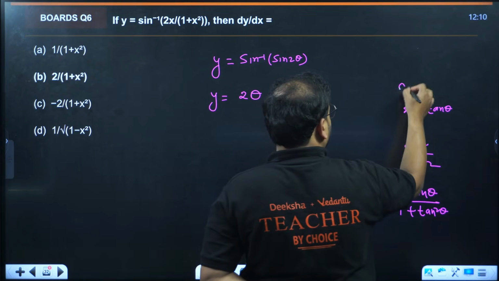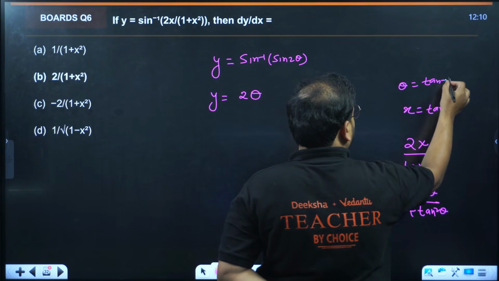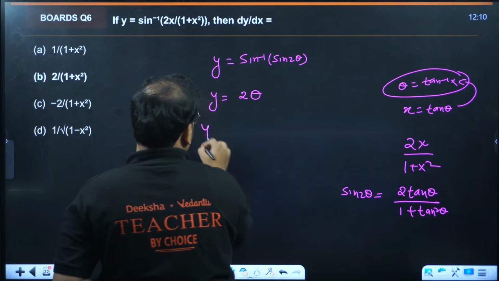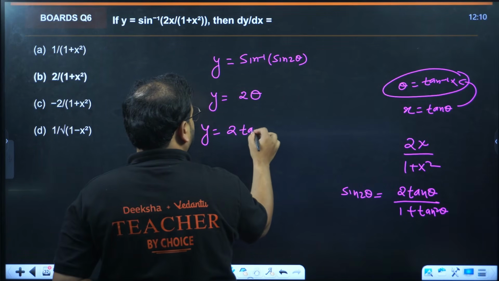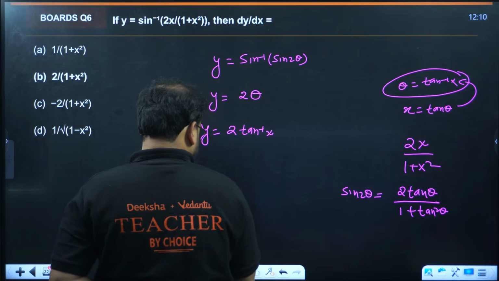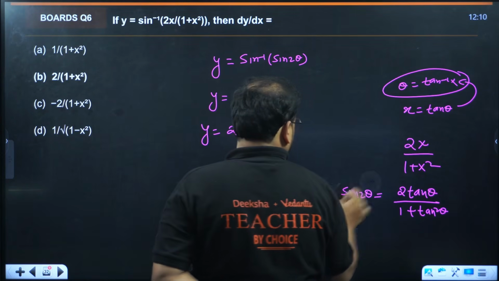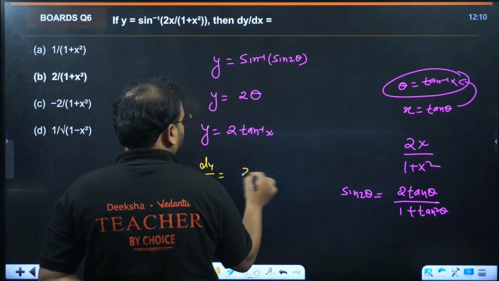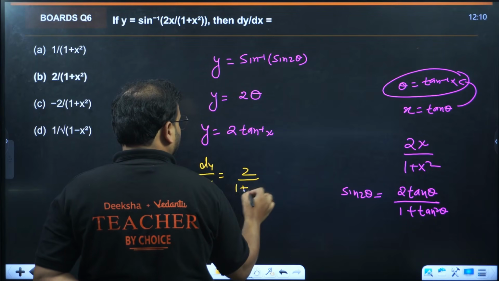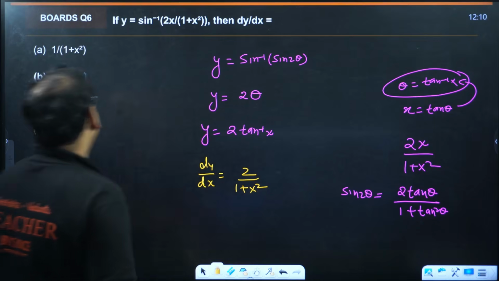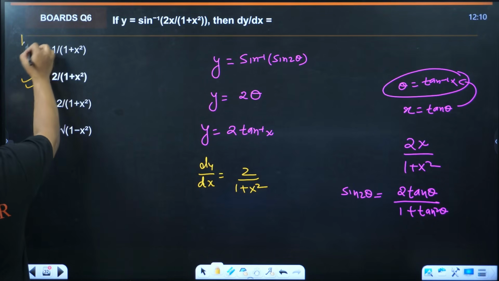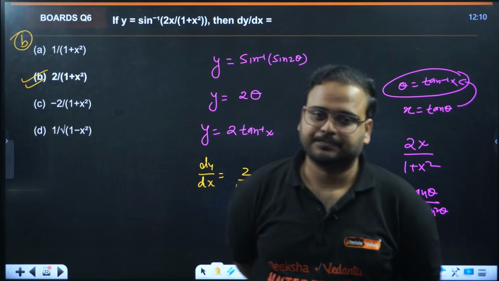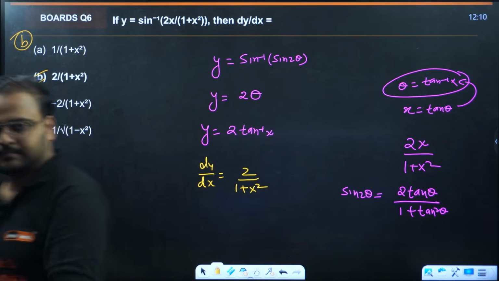If you check from here, theta will be tan inverse of x. So y equals 2 times tan inverse of x, and that gives me the derivative. If you look at it, it is 2 times the derivative of tan inverse x, which is 1 upon 1 plus x square, and that's my option number B. Option number B. Please have a look.